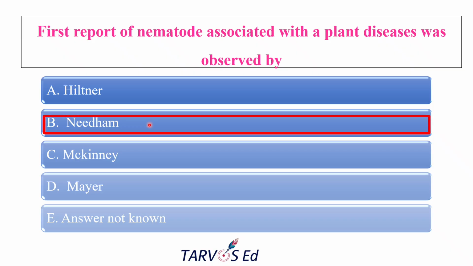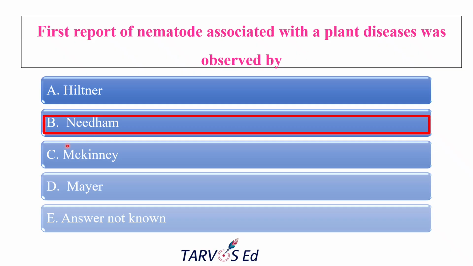So he was the one who found irregular wheat grains looking like hard, dark galls. He discovered eel-like worms inside the wheat seed, that is Anguina tritici. So this was the first recorded association of a nematode with a plant disease. The wheat seed gall nematode was the first recorded association.